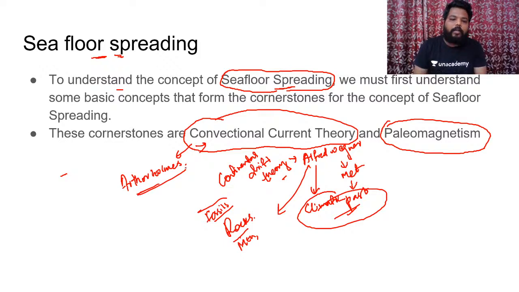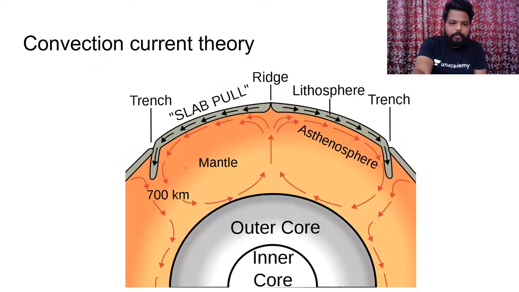Clear? So what is the convectional current theory? I'll give you a basic understanding of this theory. Hope everyone knows these two key terms called lithosphere and asthenosphere.